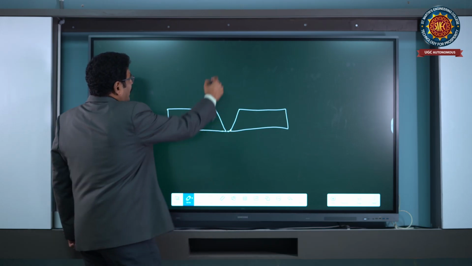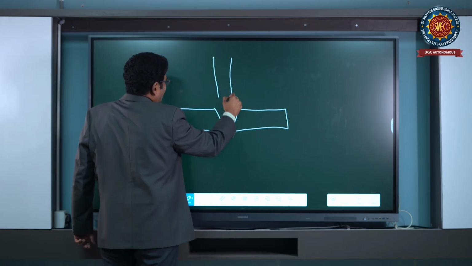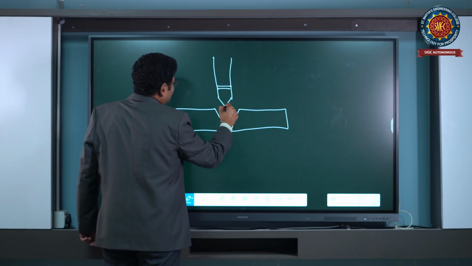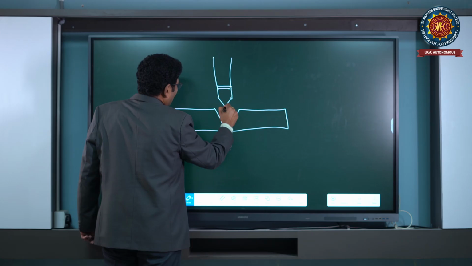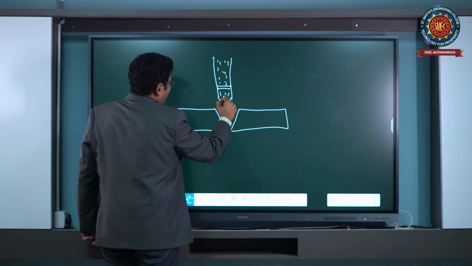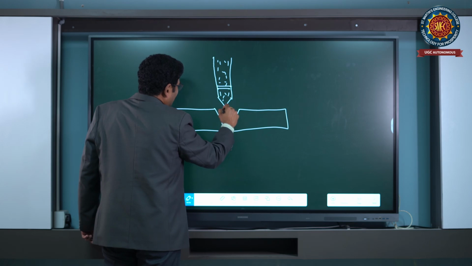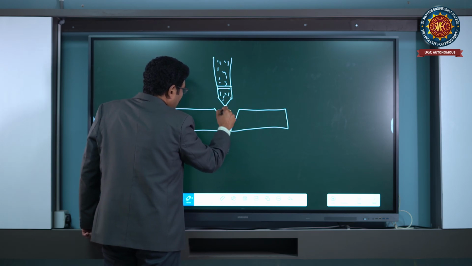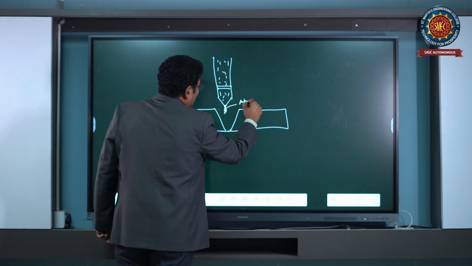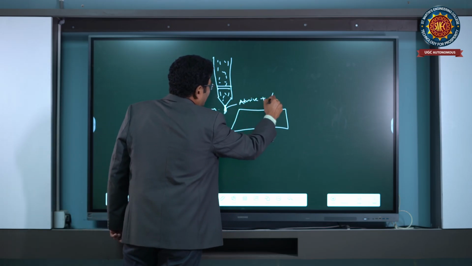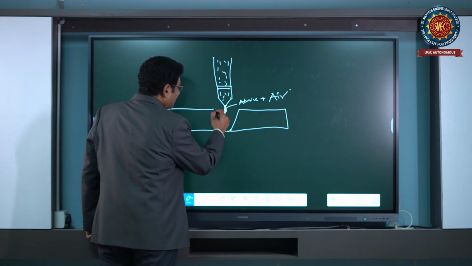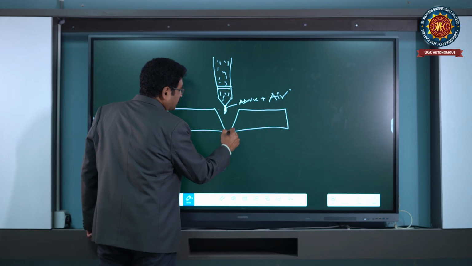See, from here is a nozzle, this is what the nozzle is. From here the abrasive particles mixed with air will be coming and striking on the work surface. Due to the abrasive and air mixture, the metal removal takes place.